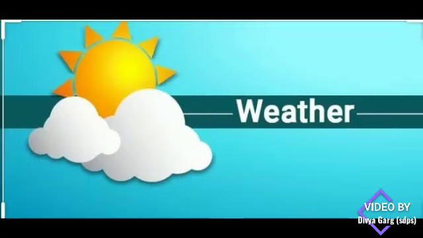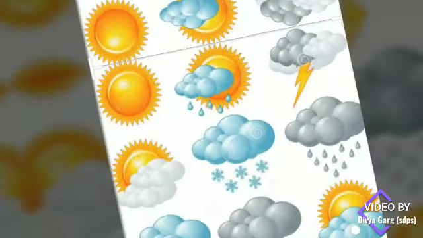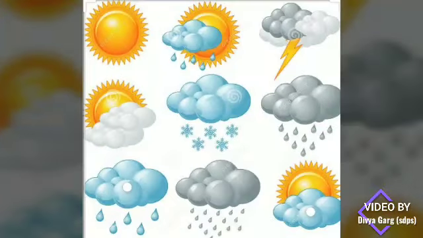The atmospheric condition on a particular day at a place with respect to temperature, humidity, rainfall and speed of wind is called weather. So weather means the atmospheric condition of that particular place at a particular time. Many factors affect the weather.